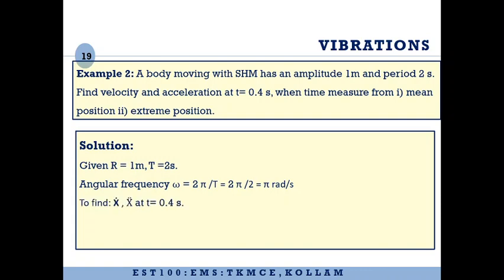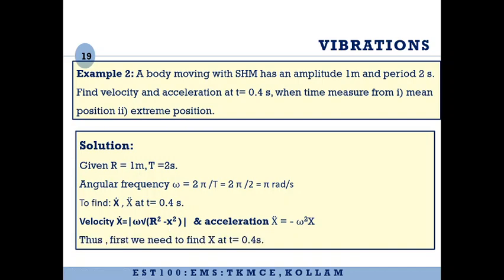To find x dot and x double dot at t equal to 0.4 seconds, we know the expression for velocity as x dot equals omega root of r square minus x square and acceleration is x double dot equals minus omega square x. So for both we require this quantity x, that is the displacement at t equal to 0.4 seconds. So that is the first thing we need to find out. Omega we have already found out. r is given in the question. Therefore x is what we have to find out at t equal to 0.4 seconds.